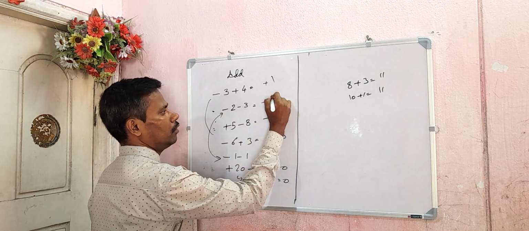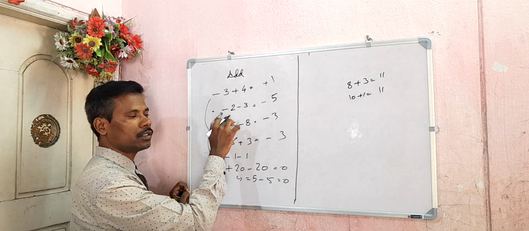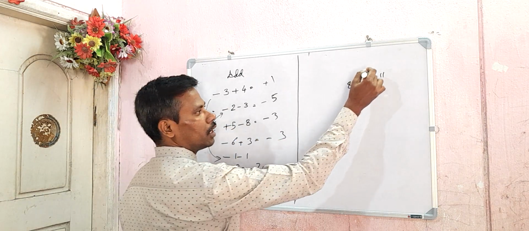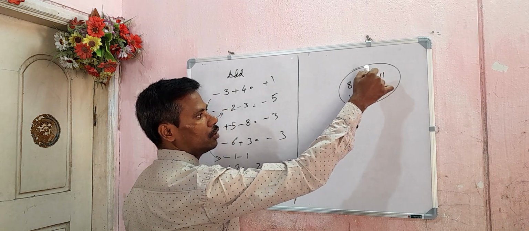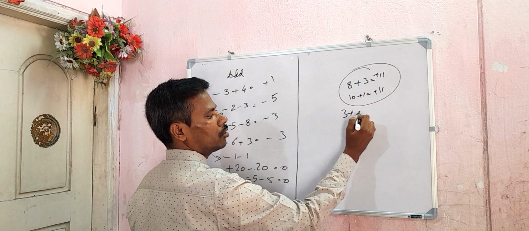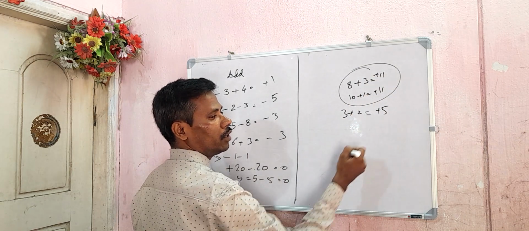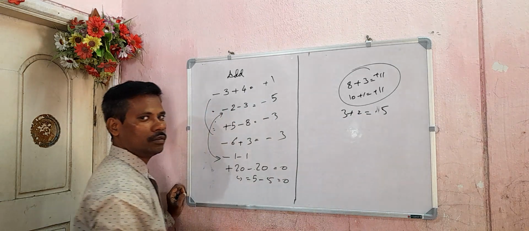Add 2, 3, 5. Don't think that since some subtraction symbol is there, I should do subtraction. No. Understand this concept. When addition is there, what will you do? You will simply add. But you don't write +11. Or if I give 3 plus 2, you will write 5. Will you write +5? No. So you will write 3 plus 2, 5.